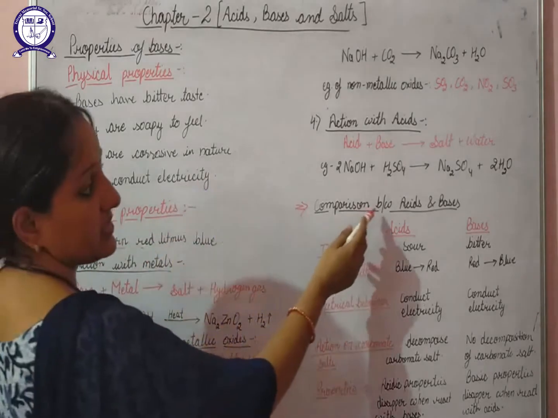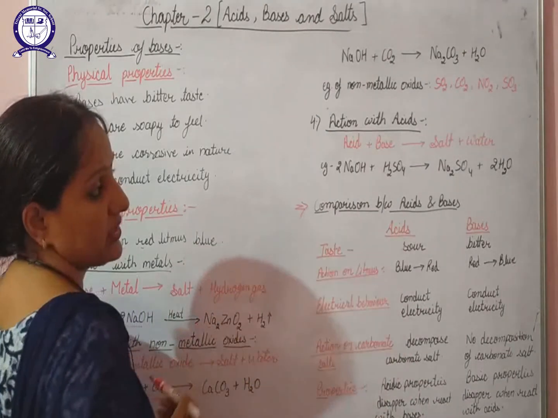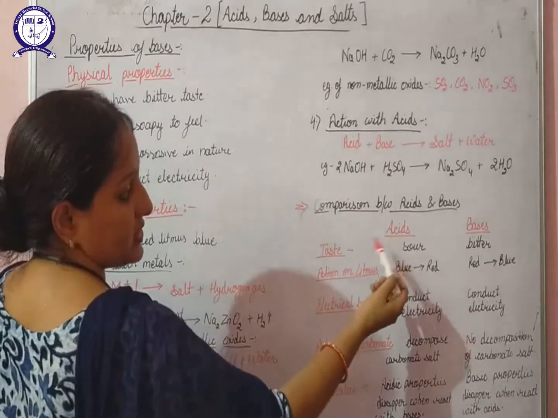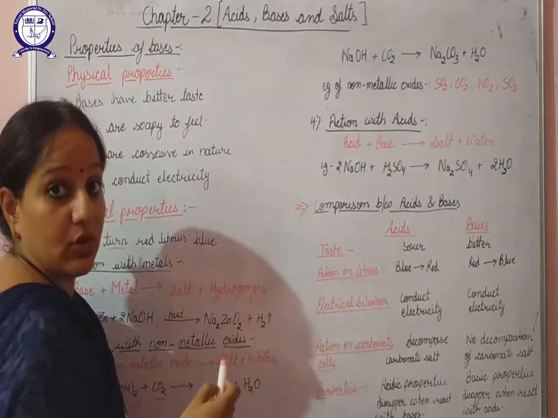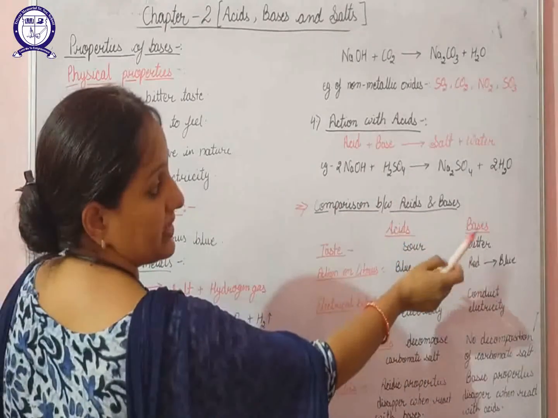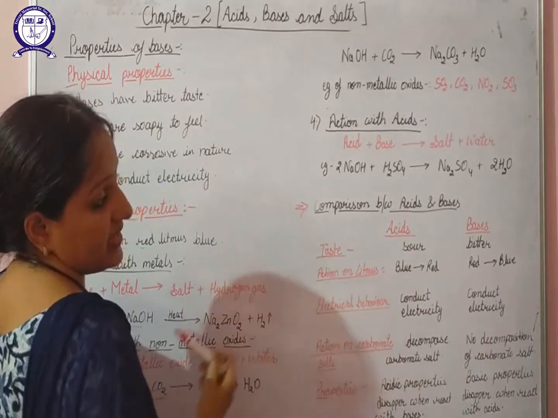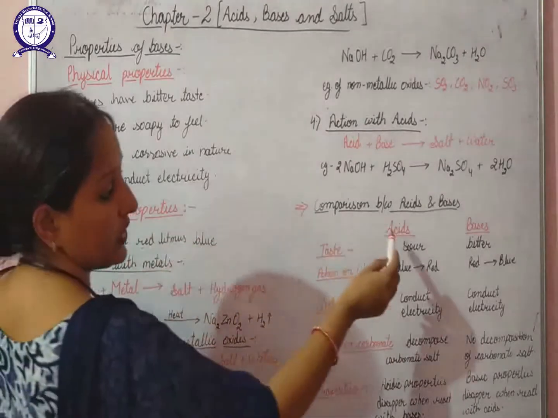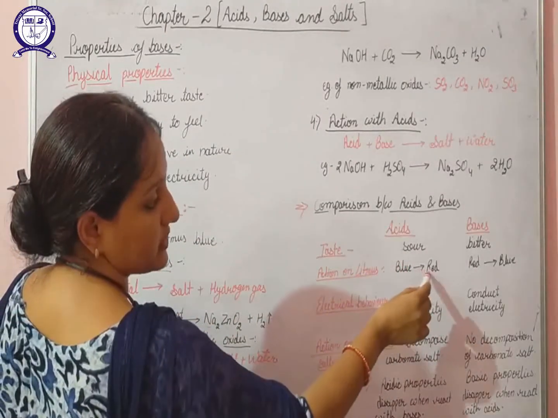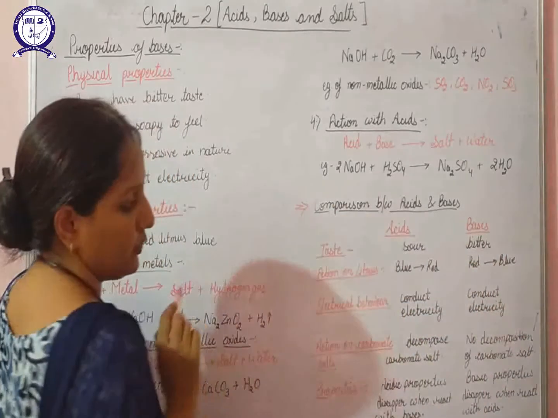Next is the comparison between acids and bases. First one is about the taste. The taste of acids is sour, we have already discussed. The taste of bases is bitter. Next is the action on litmus paper. We all know that acids will turn blue litmus to red and bases will turn red litmus to blue.